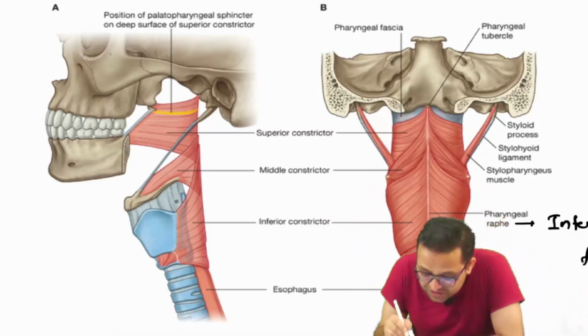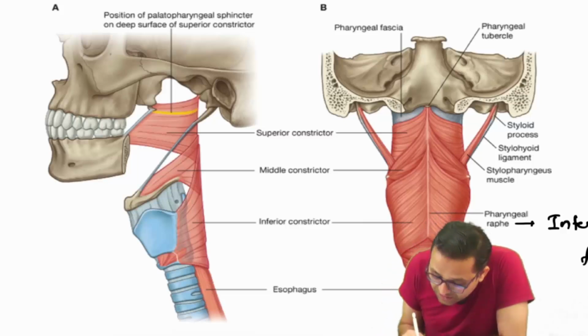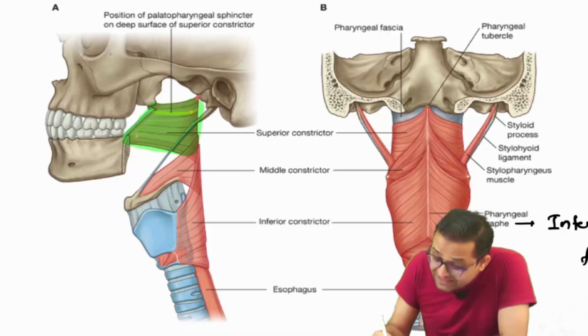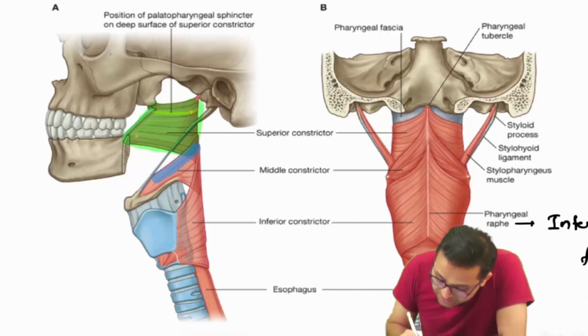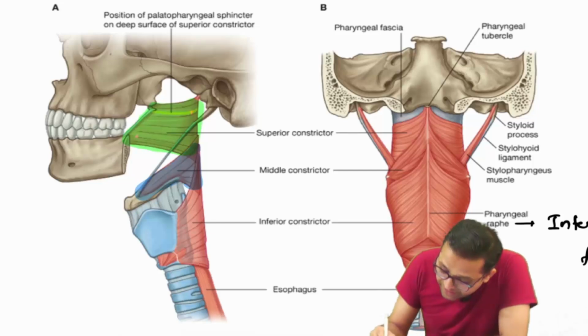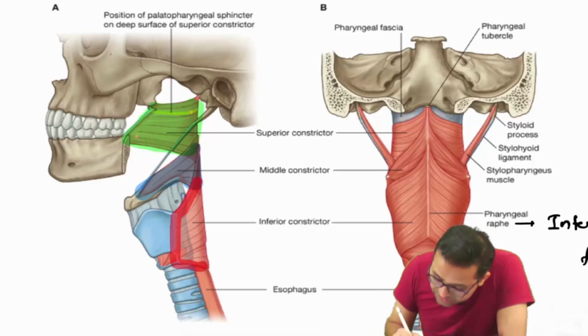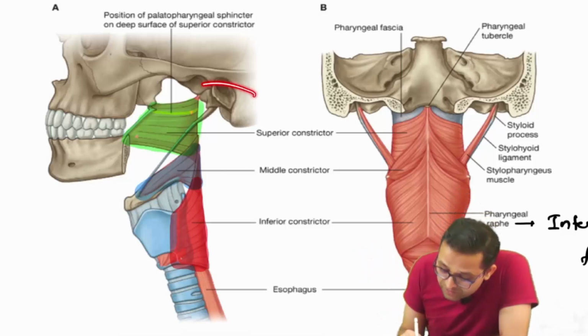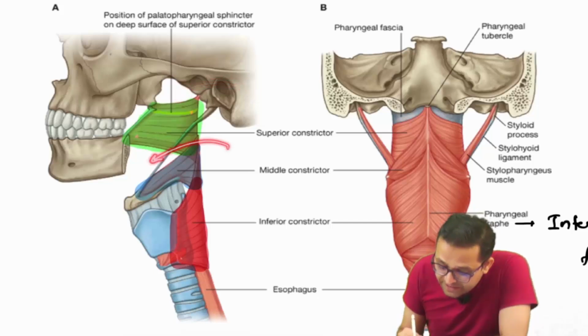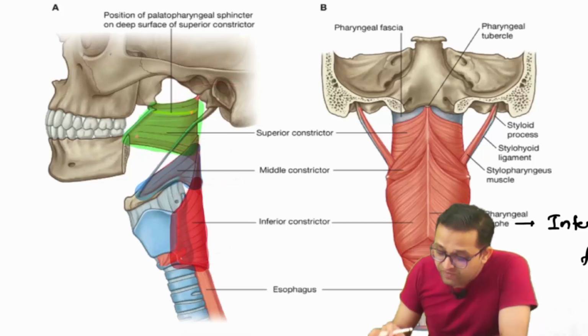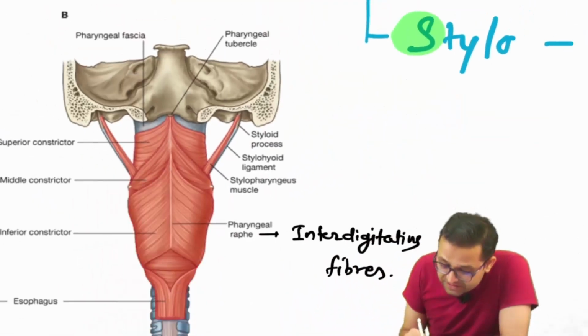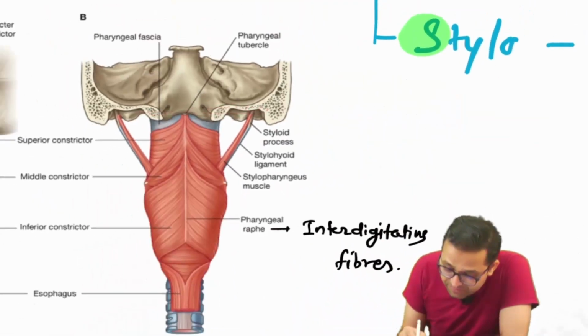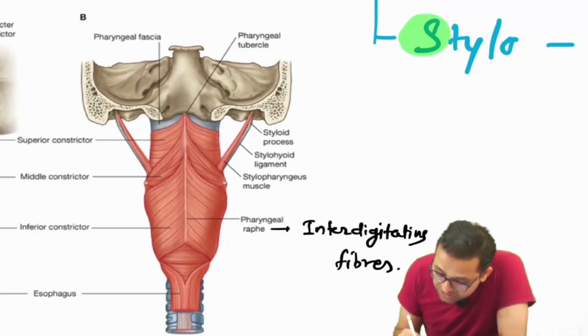Okay sir, so can you see this image? This is our superior constrictor, a beautiful image from Gray's Anatomy. This is our middle constrictor, and you can observe this is our inferior constrictor. Can you see there are gaps? This is the sinus of Morgagni, then the second gap, then the third gap, and here is the fourth gap. When you look from behind, this is our base of the skull. Same, this is our superior constrictor.